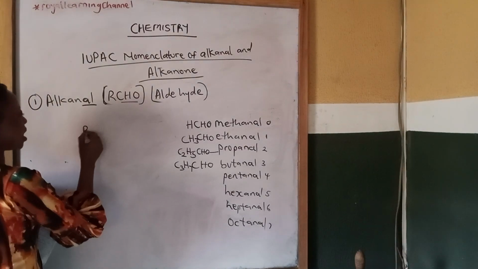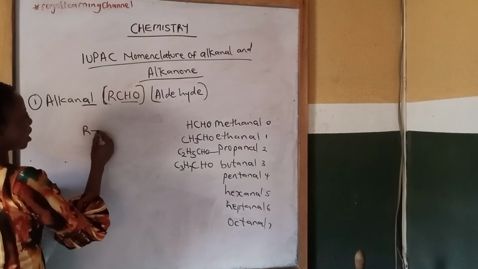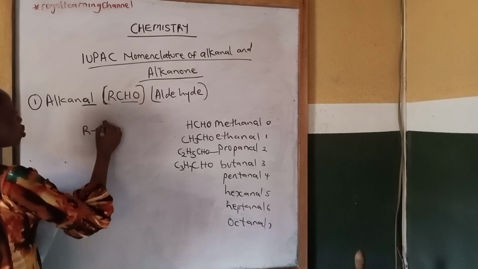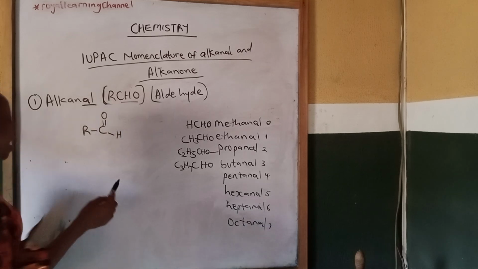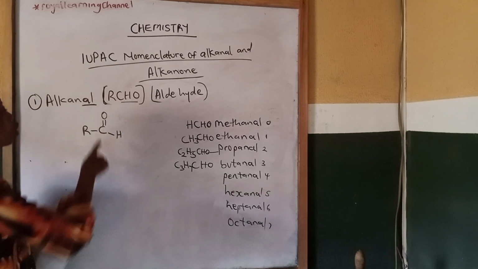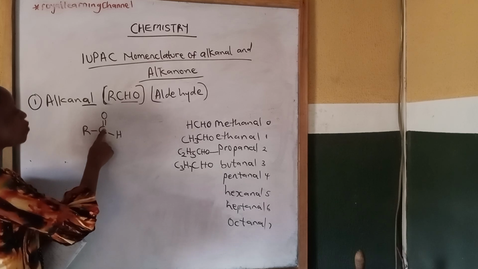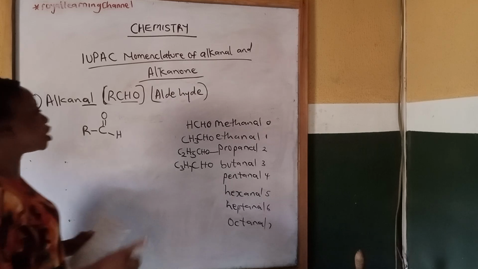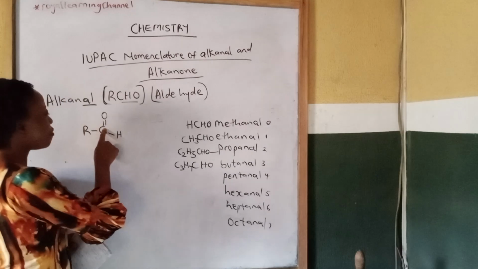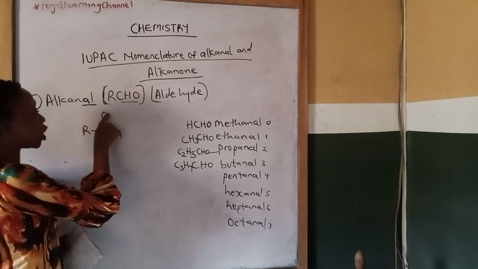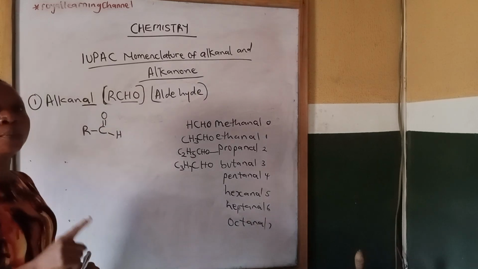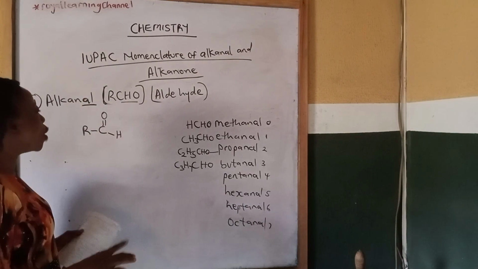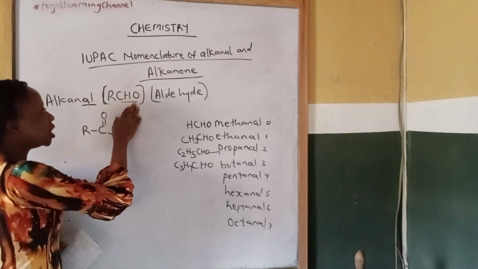So the general formula is R, then followed by your functional group, C, then H, then the oxygen will go with what? With a double bond. So we recognize this as a carbonyl compound due to the presence of this what? The carbon atom from your functional group double bonded with what? With an oxygen atom. So when you see any structure in which the carbon atom from the functional group is double bonded with an oxygen atom, such a compound belongs to what? A carbonyl compound. So this is the structural formula for the general formula.